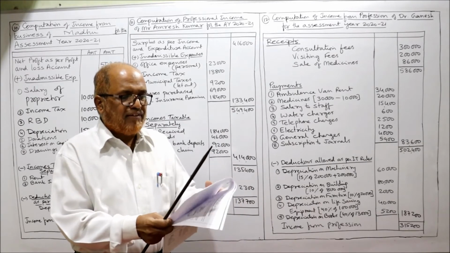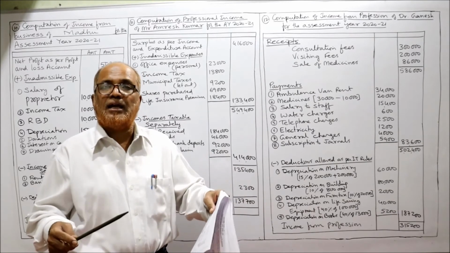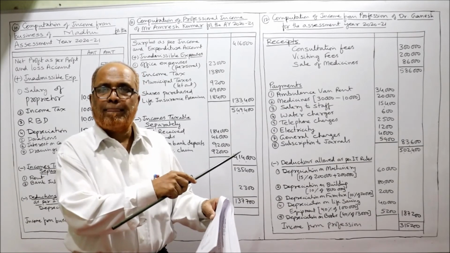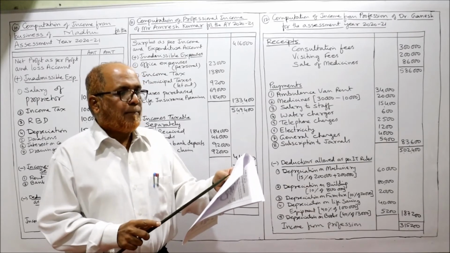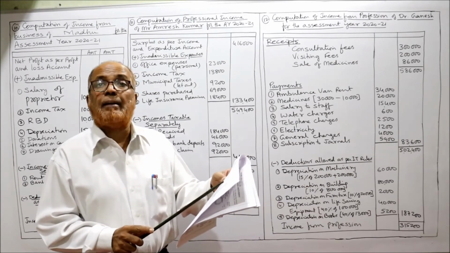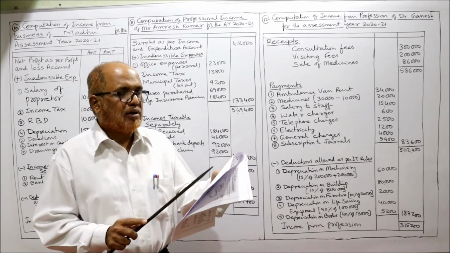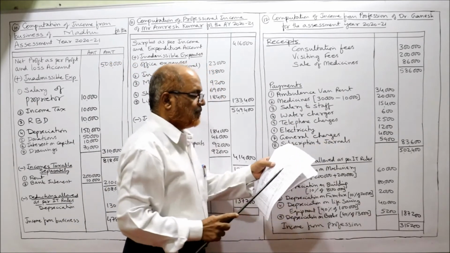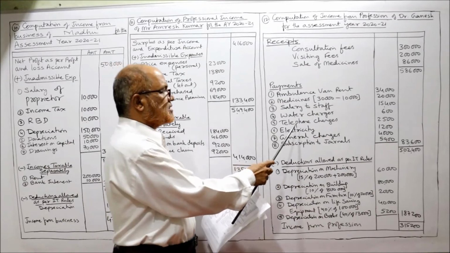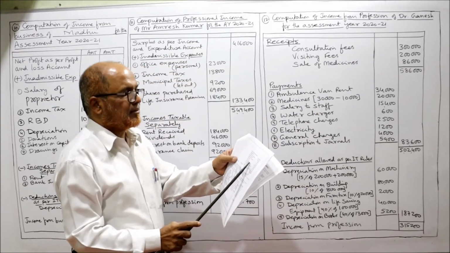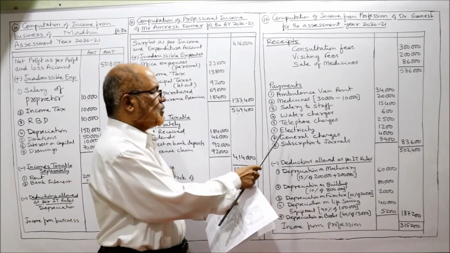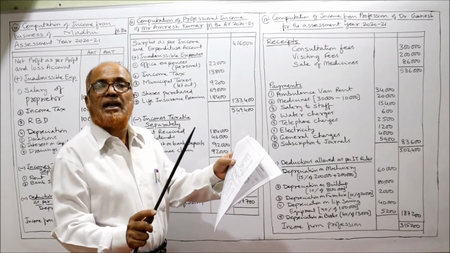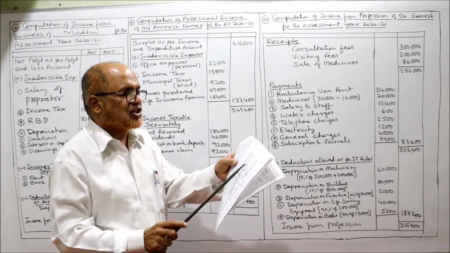Then purchase of life-saving equipment. Again, life-saving equipment is a machinery. It is not taxable here, so depreciation will be allowed. Purchase of shares. It's a capital expenditure, not allowed. Then water charges 600 allowed. Then telephone charges 2,500. Then electricity 1,200 allowed. Then donations 29,000 not allowed. Donations are not allowed as deduction.